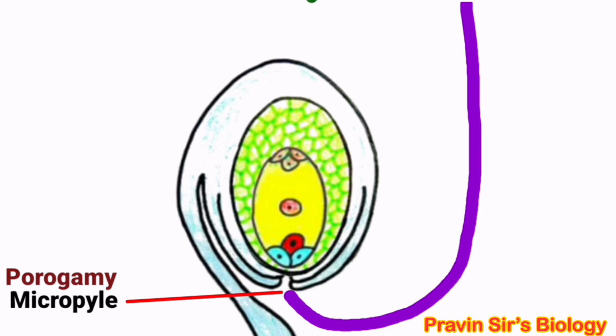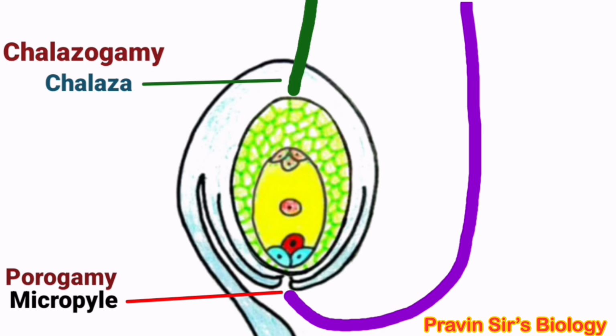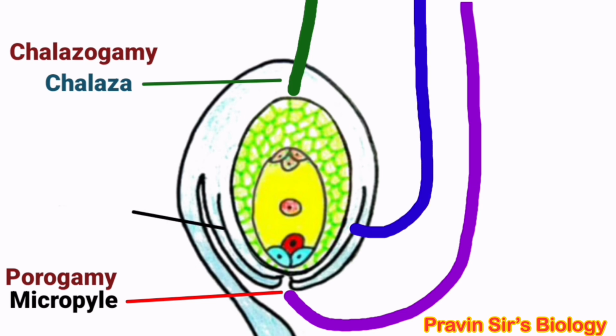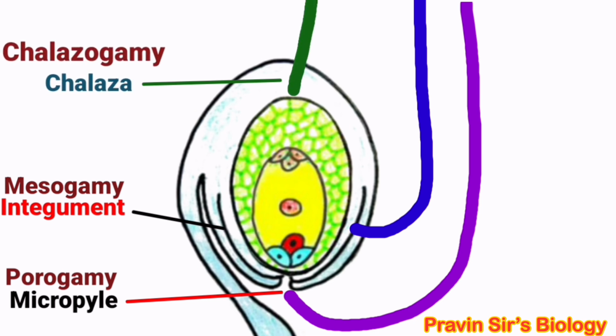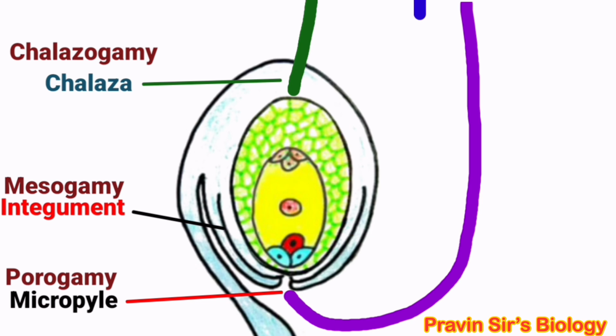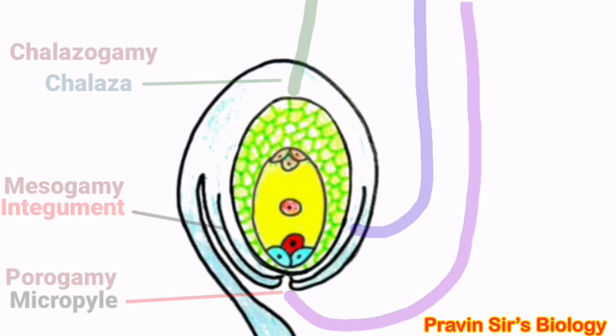In some cases, the pollen tube enters through chalaza. It is called chalazogamy. And in some plants, the pollen tube enters through integument. It is called mesogamy. So when pollen tube enters through micropyle, it is porogamy. It is the common type. In some, it enters through chalaza, it is chalazogamy. In some plants, it enters through integument. It is called mesogamy.